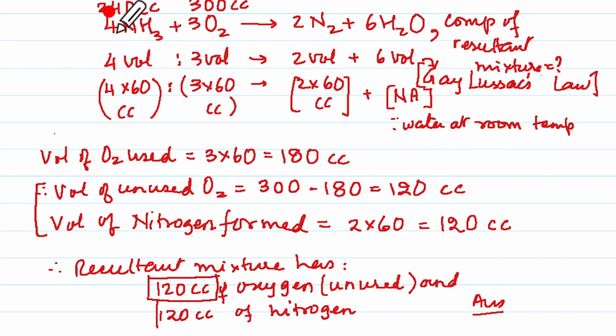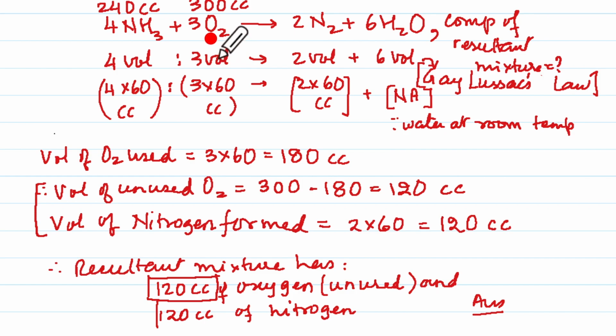But you will see that 240 cc is going to be 4 volumes, so each volume is going to be 60, so 4 volumes will be 4 into 60 cc. Now you will say that this volume also has been given. What if we consider this? Then 3 oxygen molecules will correspond to 300 cc.